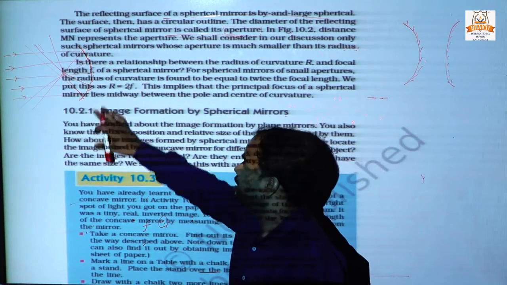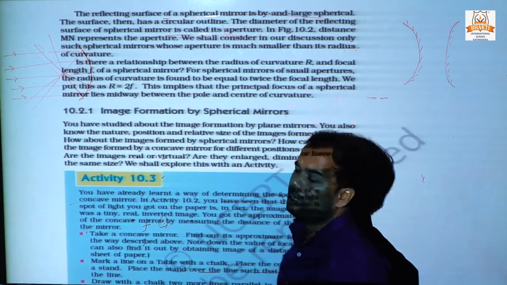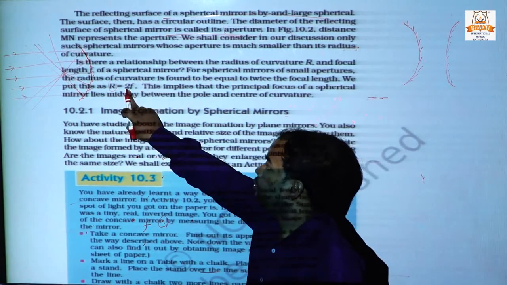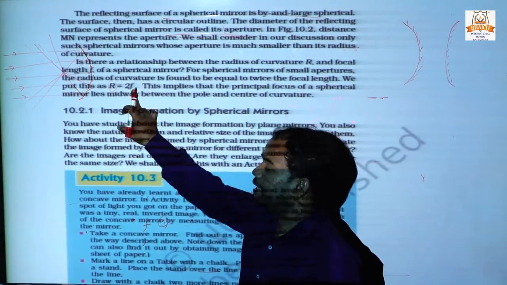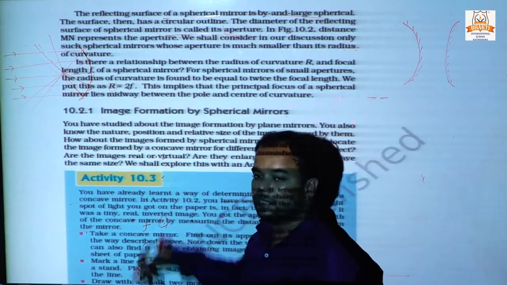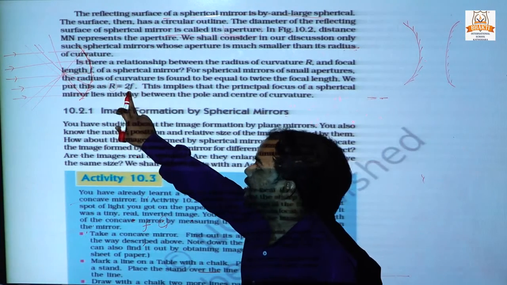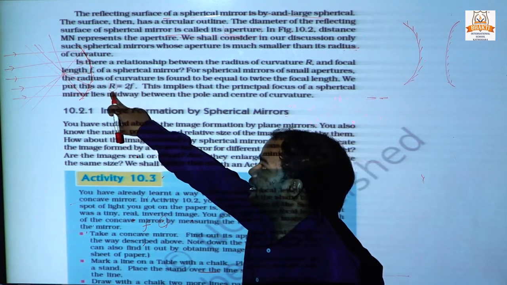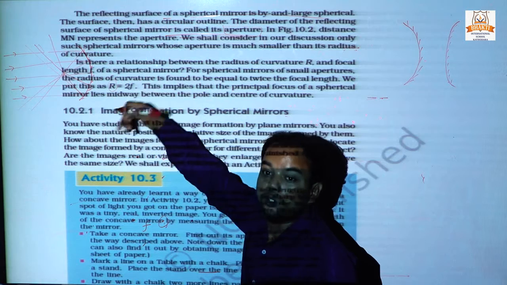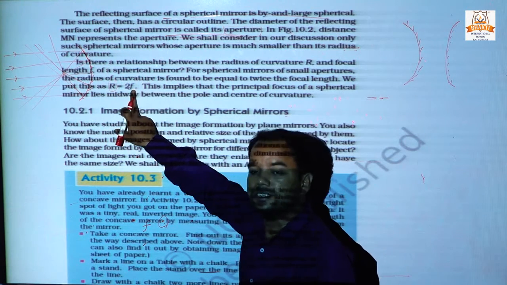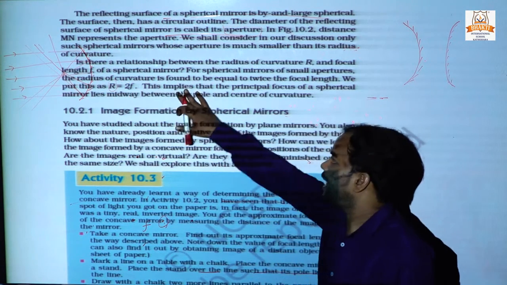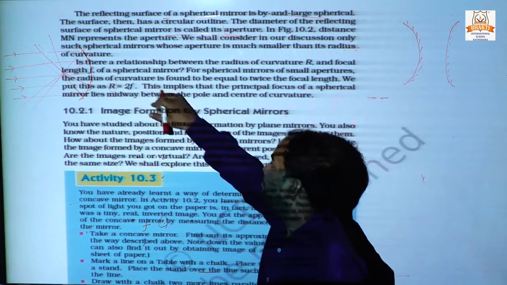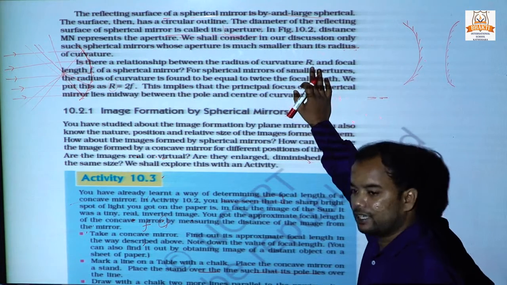We put R = 2f. That is, the radius of a spherical mirror is twice the focal length. This implies that the principal focus of a spherical mirror lies midway between the pole and the center of curvature.